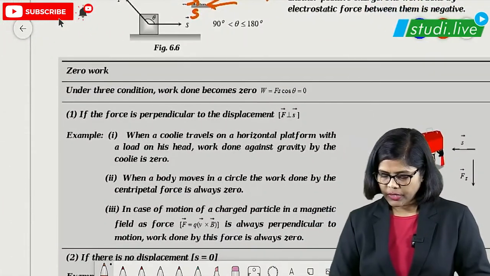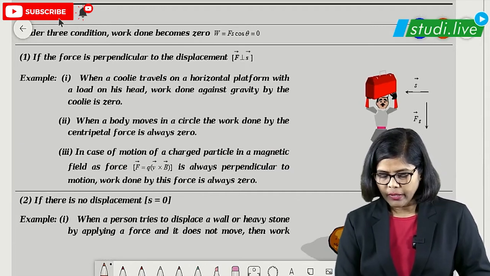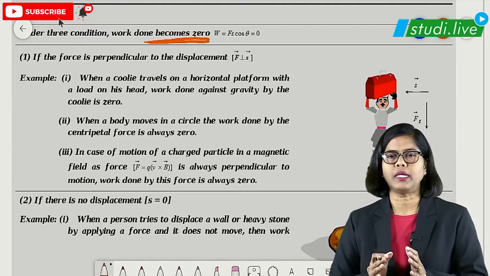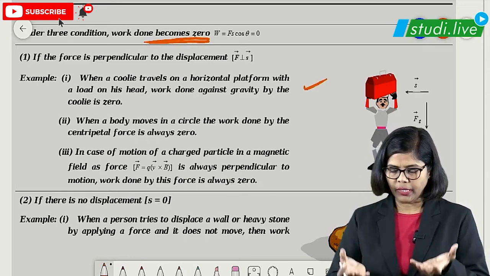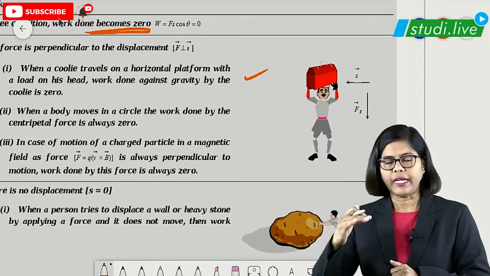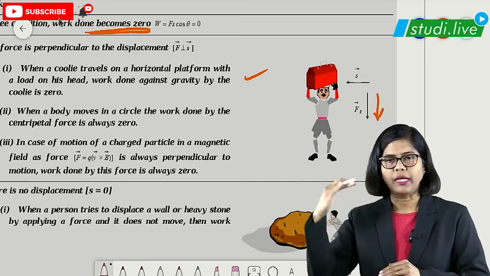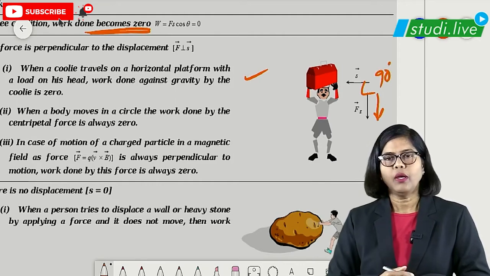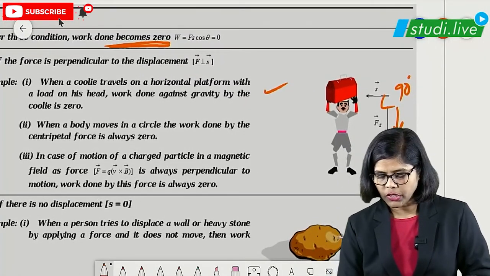Then after this, here are a few examples given, students. You can just see this. Now here we are going to talk about zero work done. When can you say that work done is 0? In this example you can see that the pulley is lifting the load. The force due to gravity acts in the downward direction, and the displacement makes an angle of how much? 90 degrees. When the angle between force and displacement is 90 degrees, then of course cos 90, students.